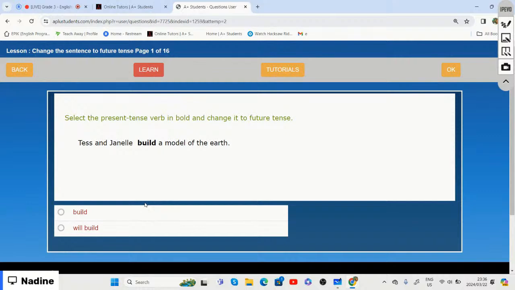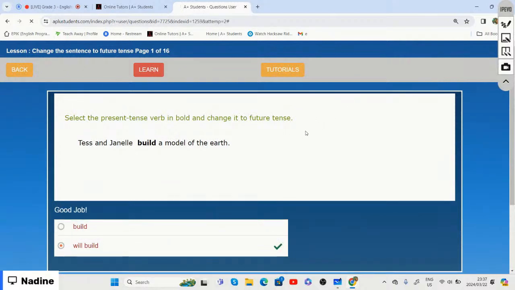Do we say they build a model of the earth or they will build a model of the earth? All right, nobody's answering. So the option two. We need to say Tess and Janelle will build a model of the earth. The word will needs to be written just before the verb.